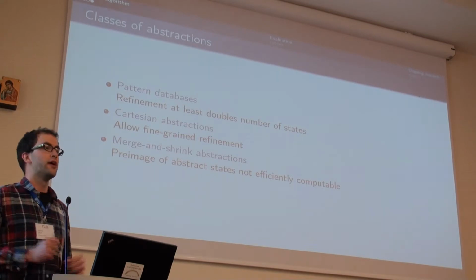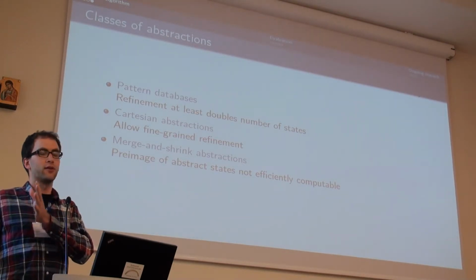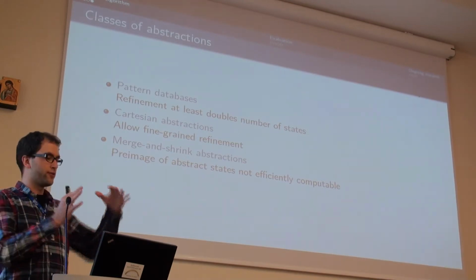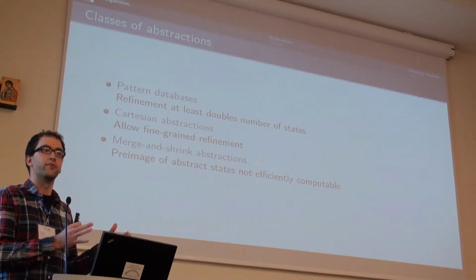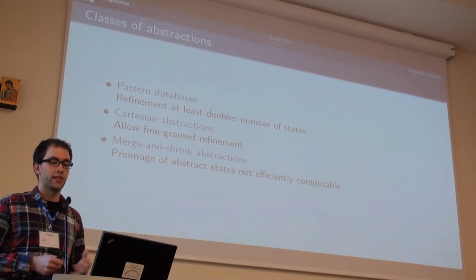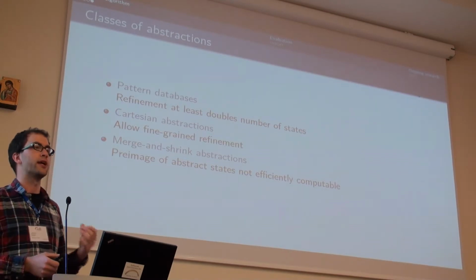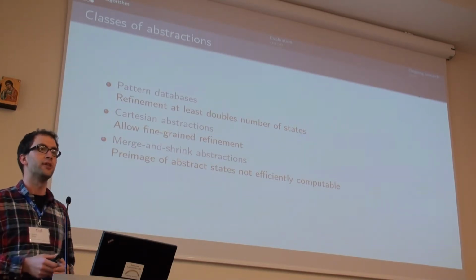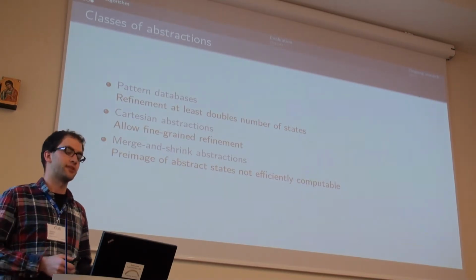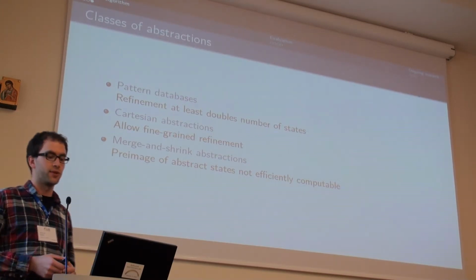We can have the concrete state space and have just a single abstract state for half of it and very many abstract states for the other half, maybe because we are only interested in the other half. And merge-and-shrink abstractions cannot be used for this process because we cannot efficiently compute the concrete states an abstract state corresponds to. And we need this for updating the transitions between the abstract states.